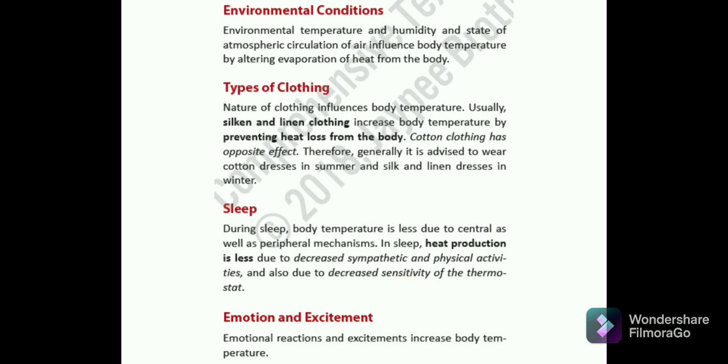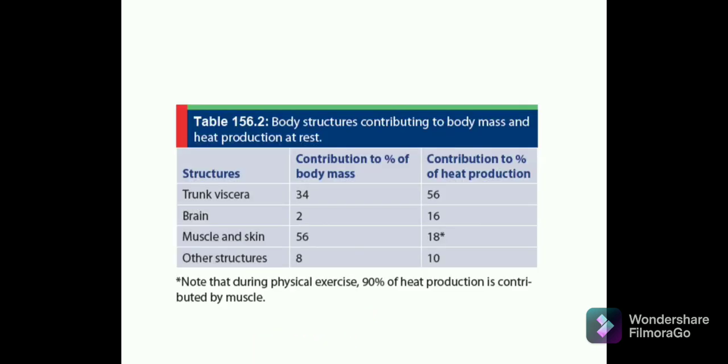Now comes the emotions and excitement. So emotional reactions and excitements basically increase your body temperature.